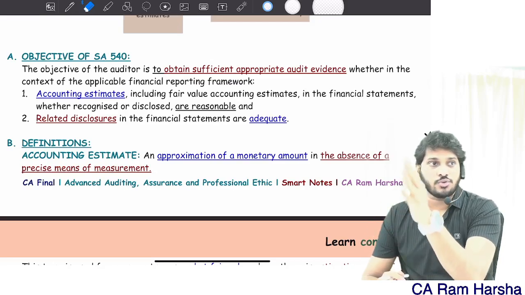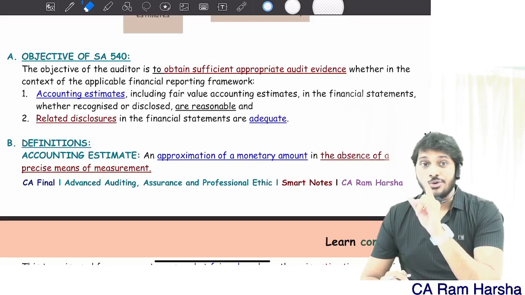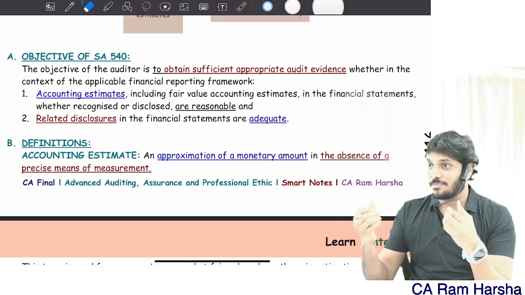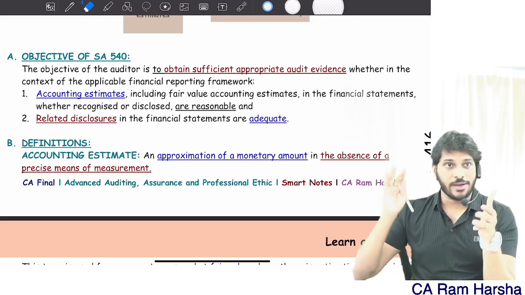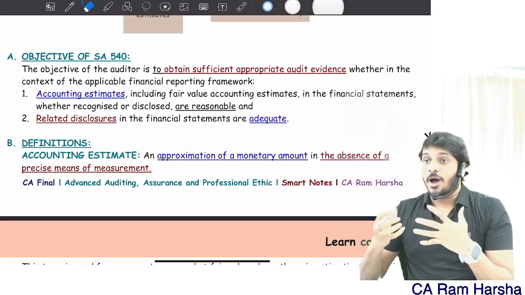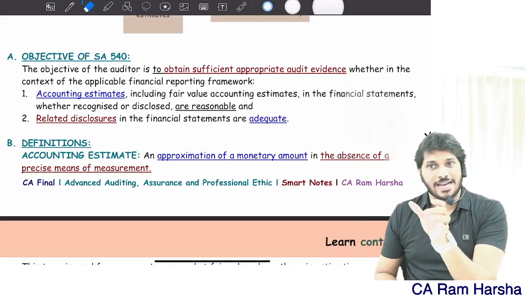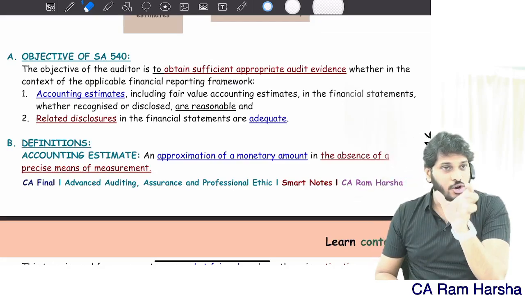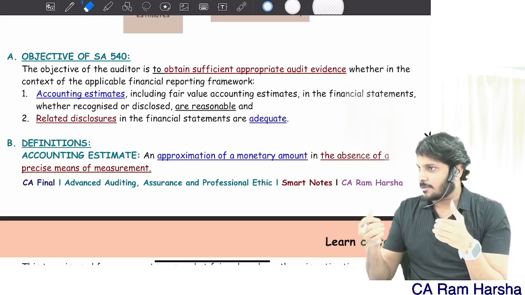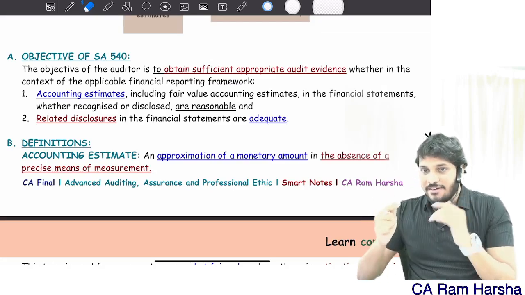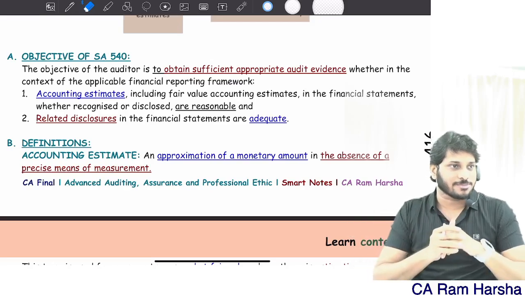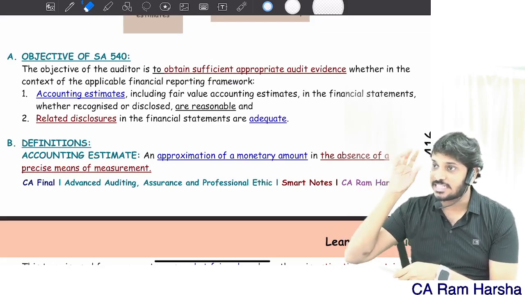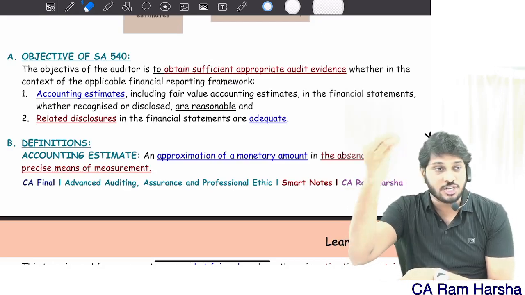Suppose the company did not do that analysis, what do you have to do? You should develop an accounting estimate. In fact, you can't develop an estimate just like that. You need to develop a range, like a lower limit and an upper limit. Auditor has to develop it. And that range is called the auditor's range or auditor's point estimate. So you should develop that. And with that estimate that you developed, verify whether the management's estimate is right or not. That is how the standard recommends, the standard mandates, the standard requires the auditor to verify estimation uncertainty.